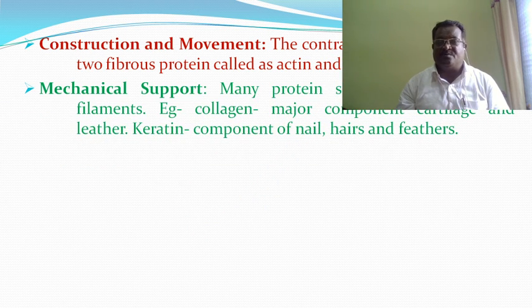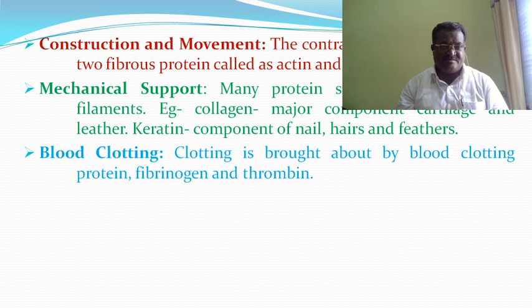Then mechanical support. Many proteins serve as supporting filaments. Example, collagen, a major component of cartilage and leather. Keratin is a component of nails, hair and feathers. So this is the mechanical support of the organisms or animals.